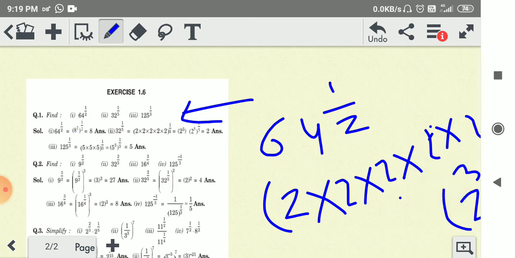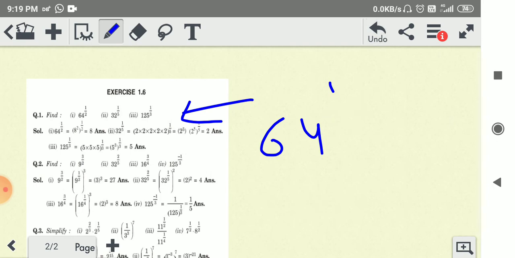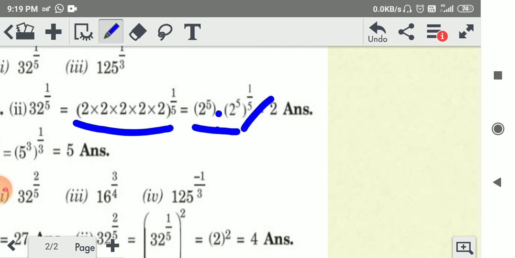Okay. Same as question number 2. 32 to the power 1 by 5. So we can write 32 is equal to 2 to the power 5. In this case the 5 cancels with 5, so the answer is 2.